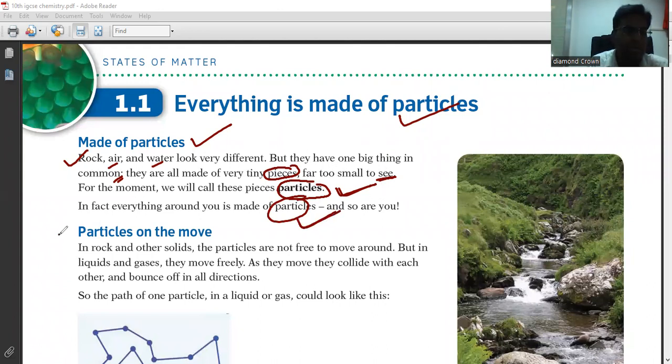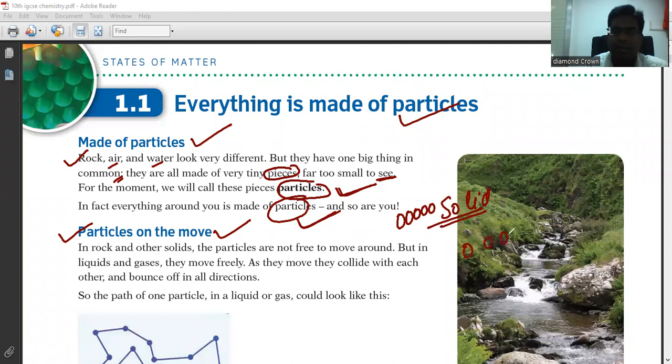Now look at the next point, particles on the move. In rock and other solids, particles are not free to move around, right? So in the solid state, particles are not free to move. They are bonded to each other, right? But in liquids and gases, they move freely.